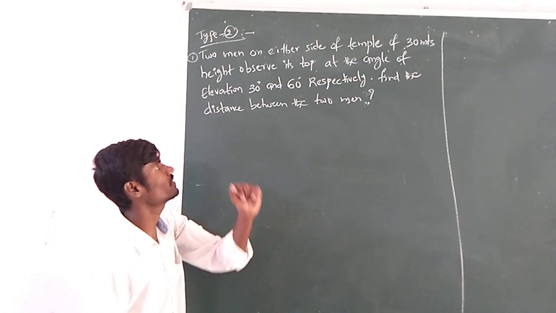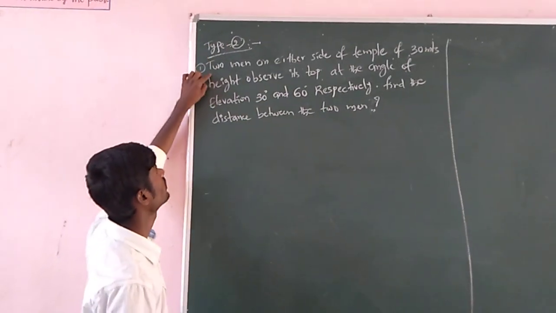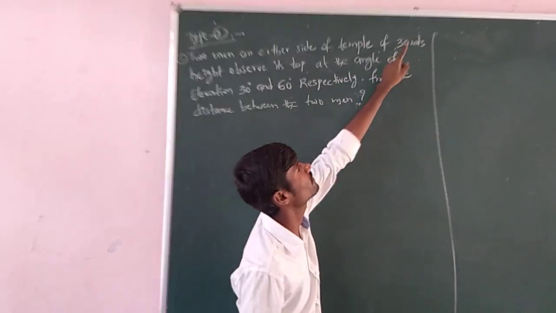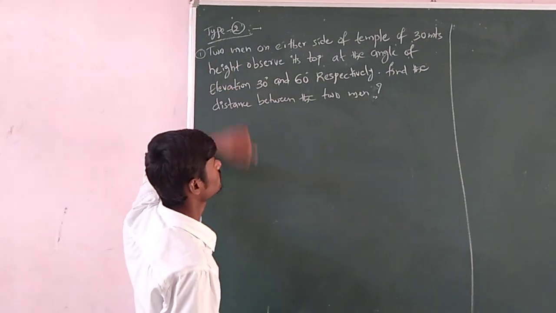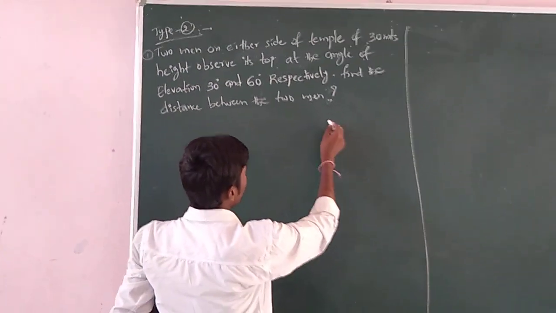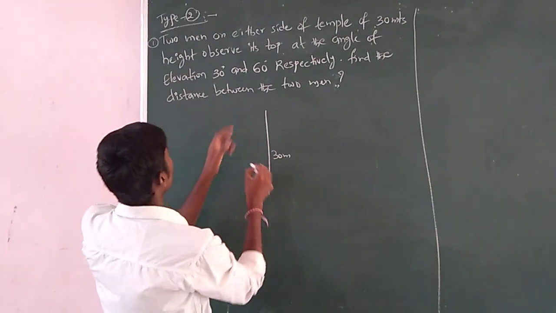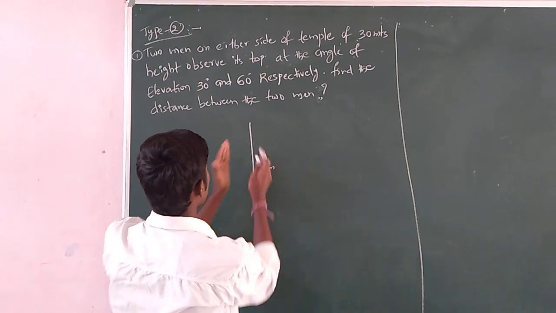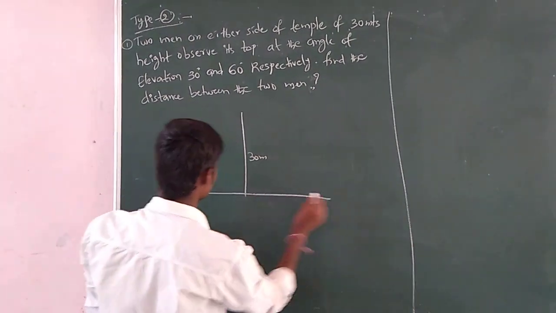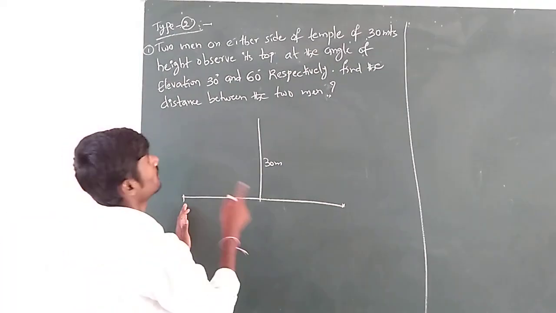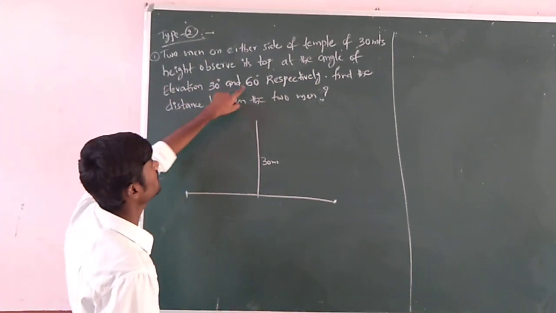One example problem based on type 2. See here: two men on either side of a temple of 30 meters height. So let us consider a temple of 30 meters height on the ground level, and two men on either side. Let us take these as the positions of the two men, at angles of elevation 30 and 60 degrees.